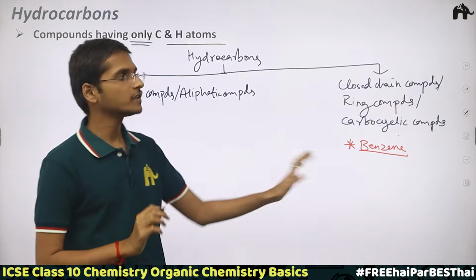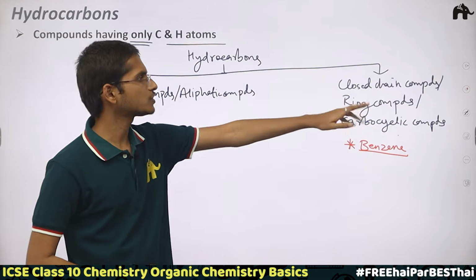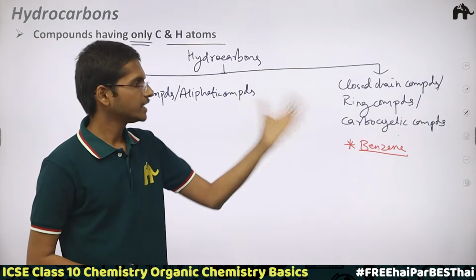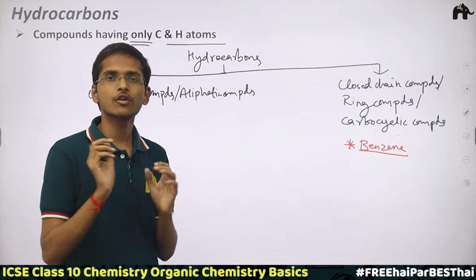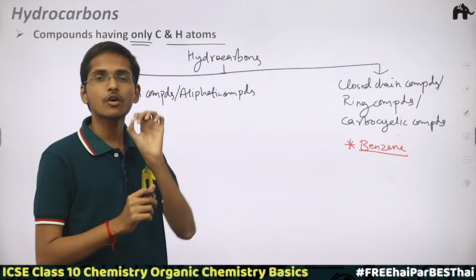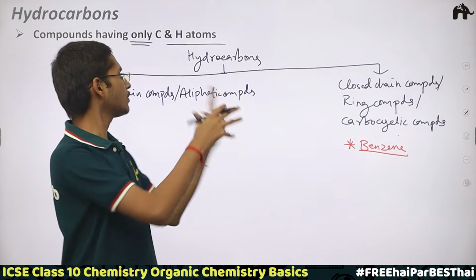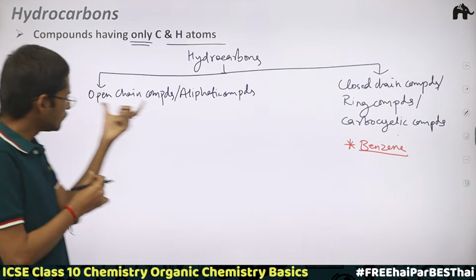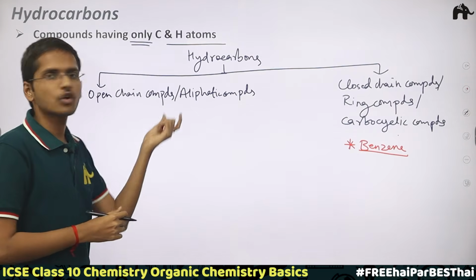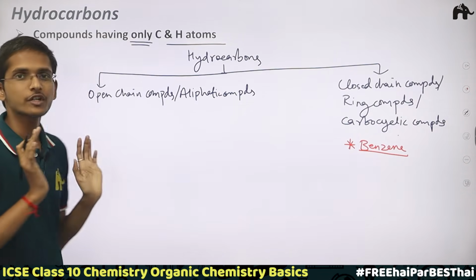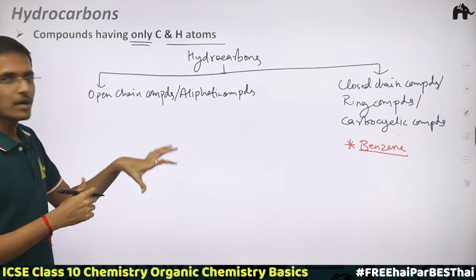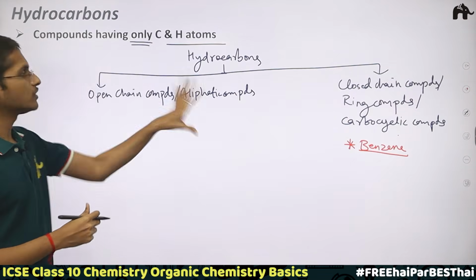There is no need to study the classification of closed chain, ring chain or carbocyclic compounds in detail, because in our syllabus they have told us to study only benzene. So I will come to benzene at last. First we will see in detail the open chain compounds, because that is what we need to study, since the next part is alkenes and alkynes, and that depends on this.